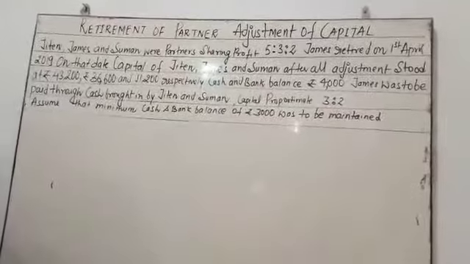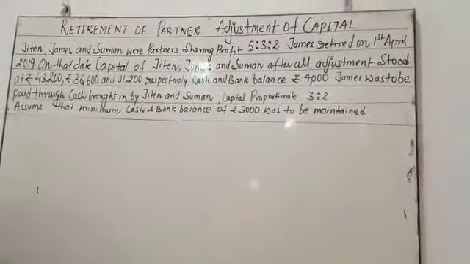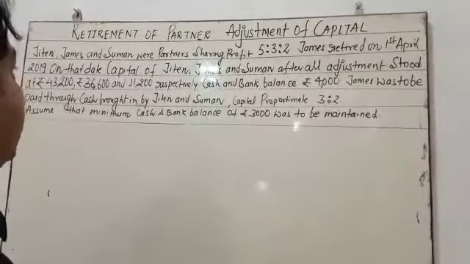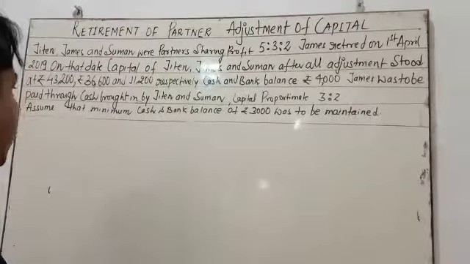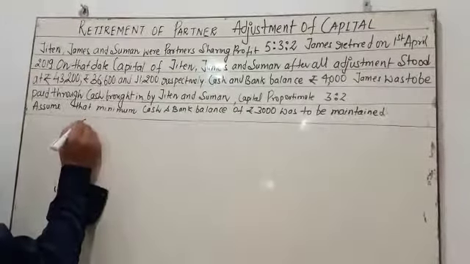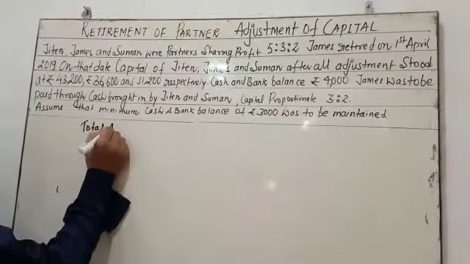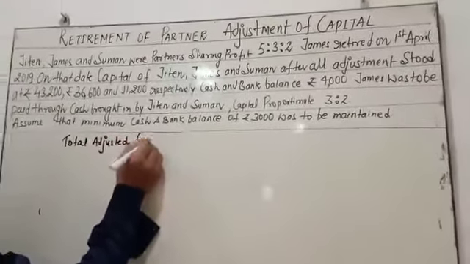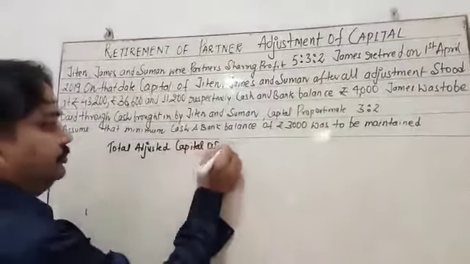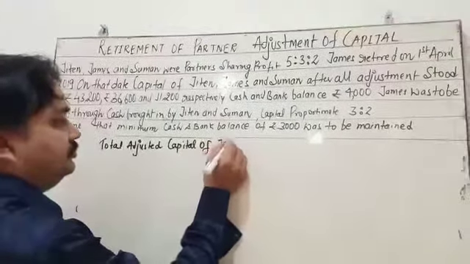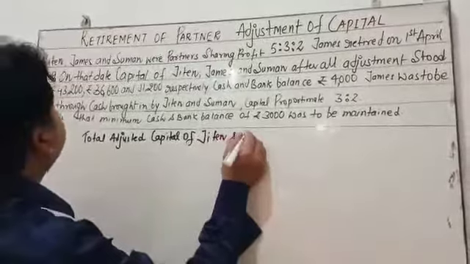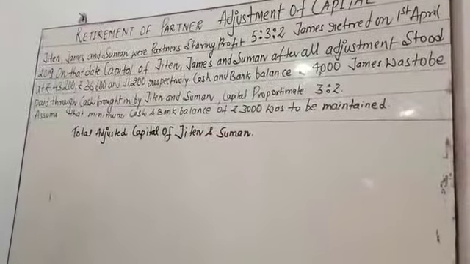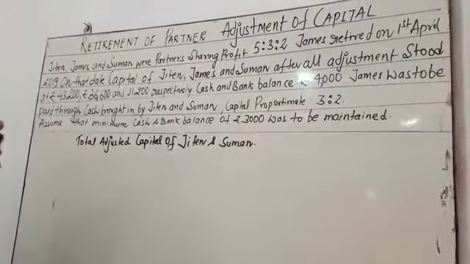My dear students, first we have to calculate the total adjusted capital of Jiten and Suman. The adjusted capital is given in this question, but in a long question it has to be calculated.